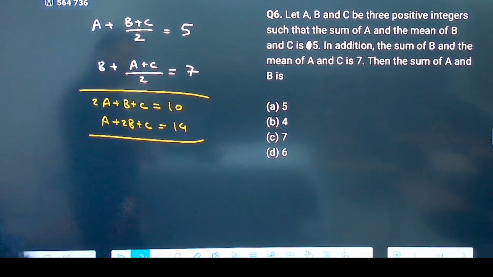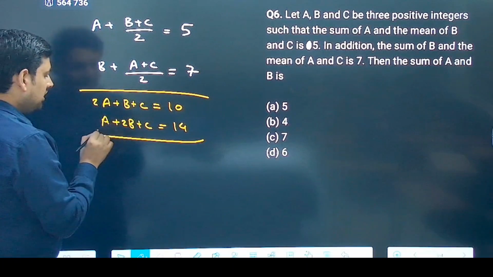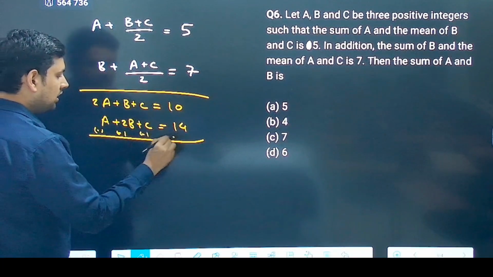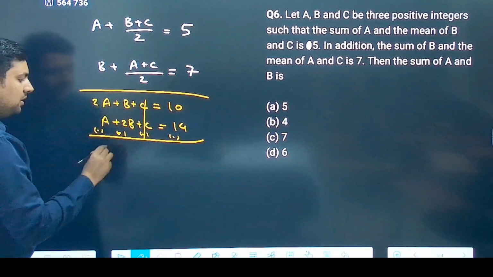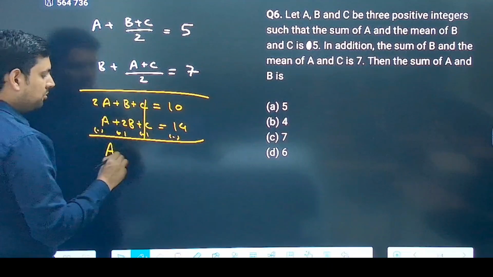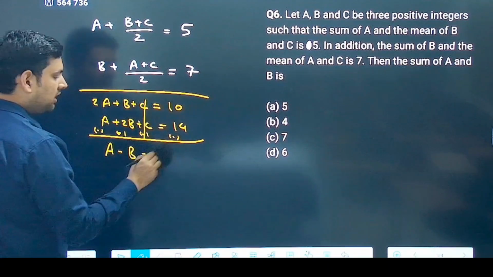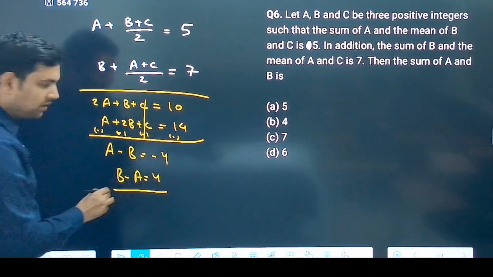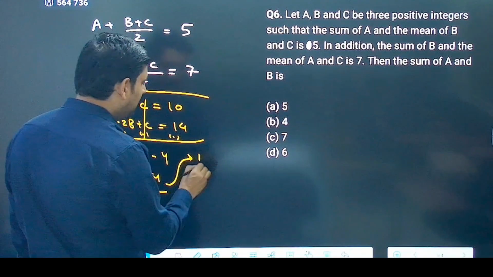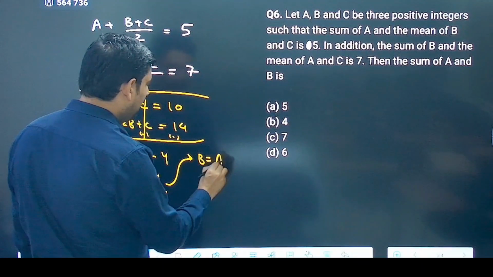Correct? Now, if I just subtract them, C will cancel out. 2A minus A will be A, and B minus 2B will be minus B, equals 10 minus 14, which is minus 4, or B minus A equals 4. This is what I got. From here I can write that B equals A plus 4.